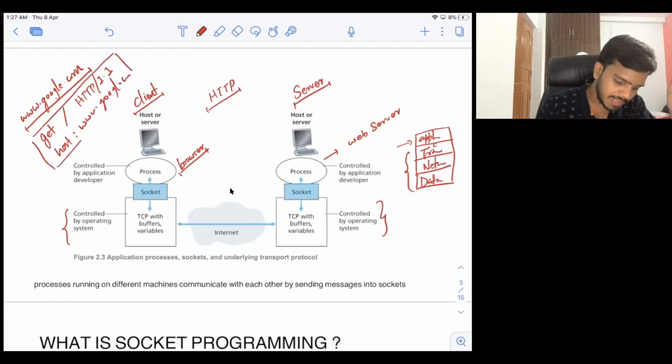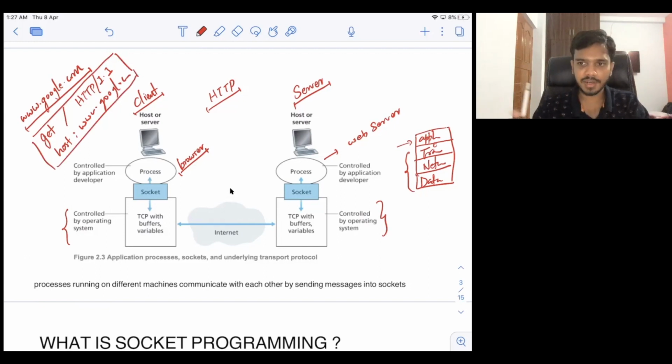Basically the browser will have this data because you are just typing google.com in the browser, but the browser will then create this data. Now this data needs to be sent to this web server that is running in some data center far away. So first, the browser will send this data to the socket.